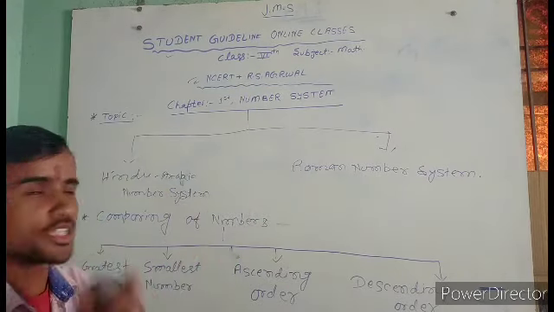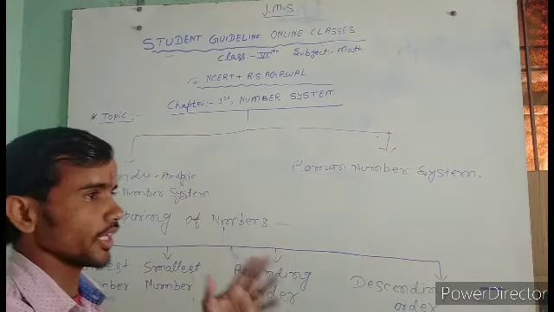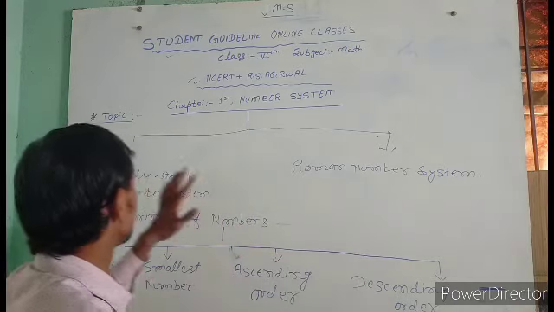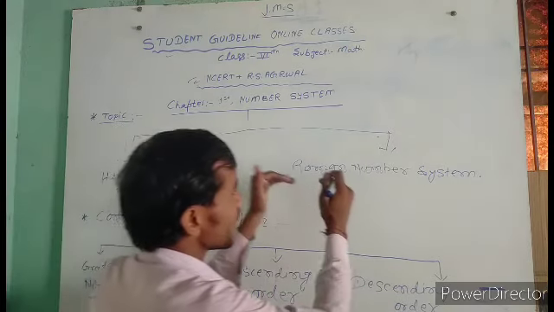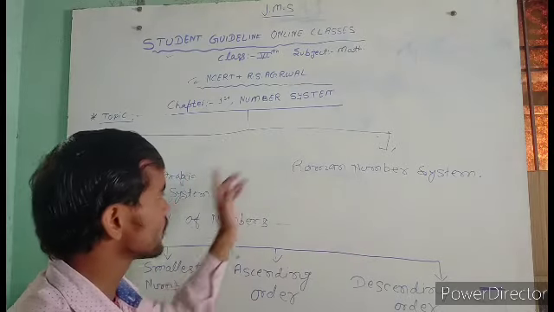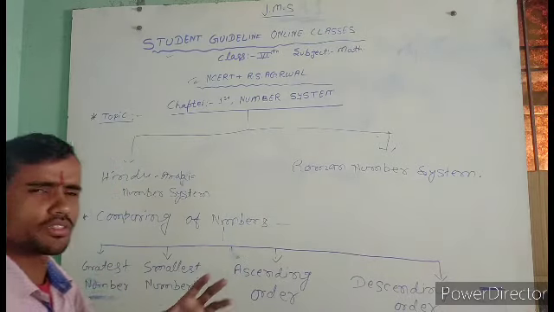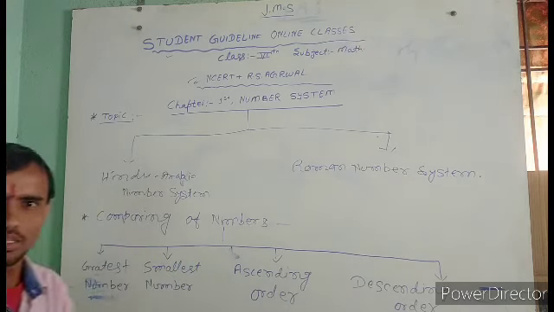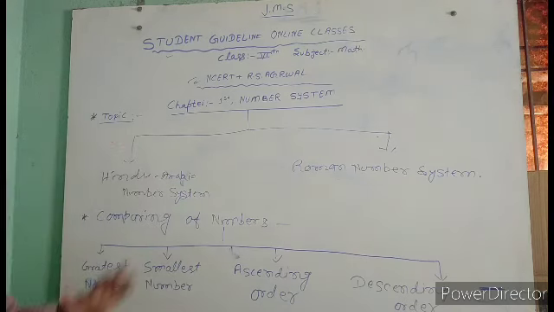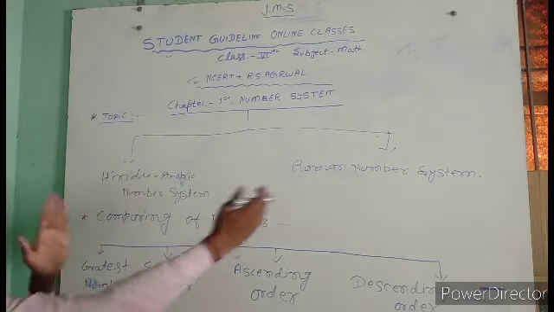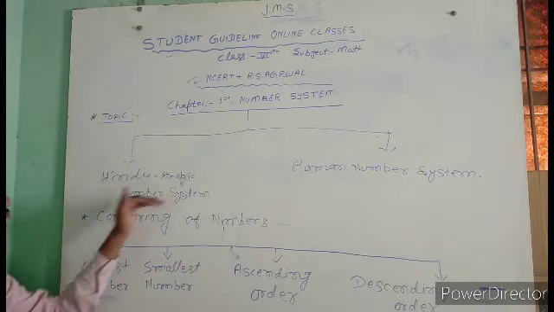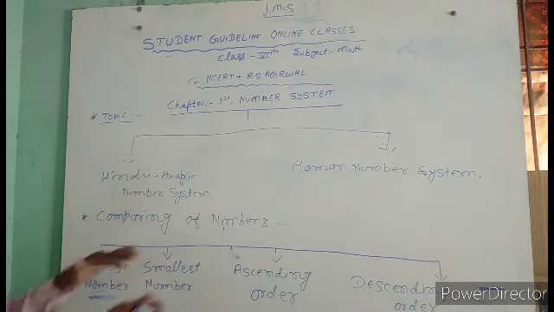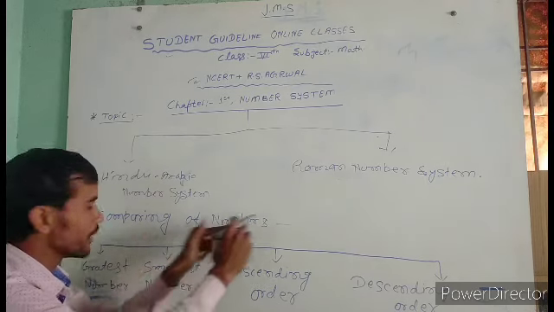Our first chapter name is number system. In math we divide it into two parts: the Hindu Arabic number system and the Roman number system. Students, first you write it as one topic, and after that we will discuss it part by part. And after that, comparing of numbers.